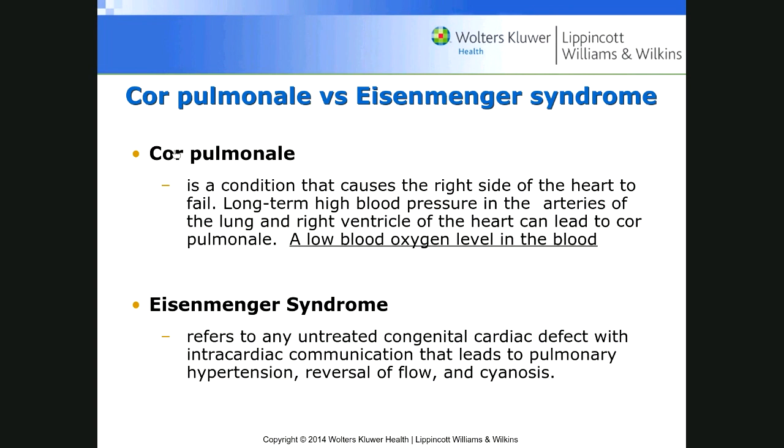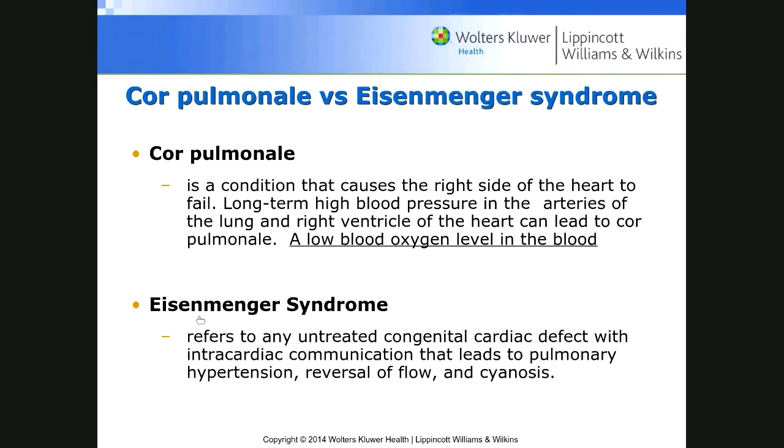Now, in a way, these two are kind of similar, and that is cor pulmonale and Eisenmenger's syndrome, which we talked about earlier. Both of these have, in a way, a very similar sign, and that is an enlarged right ventricular wall. But this is due to pulmonary hypertension, right? Due to a blockage in the arteriole from deep vein thrombosis that has moved to the lung.